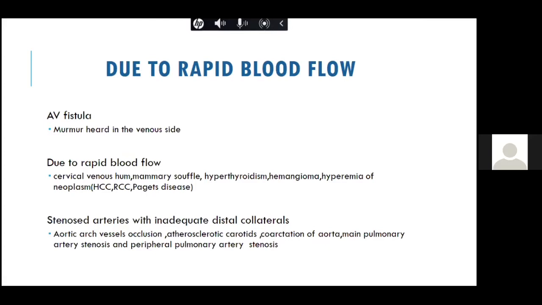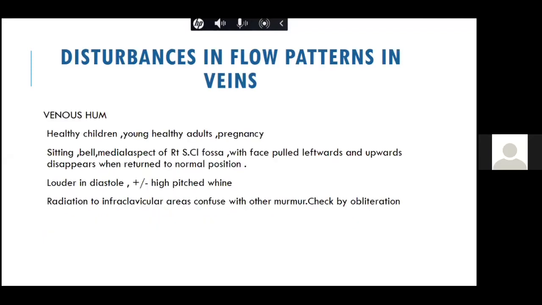These are not the very common causes, like in patients with peripheral pulmonary artery stenosis, or in patients with coarctation of aorta, you get the collateral murmurs over the back, which is known as the Suzman sign. Or in patients with atherosclerotic carotid disease, which is usually the carotid bruit which we hear. Or aortic arch vessel, like I already told, renal artery bruit or femoral artery bruit. So basically, these are the bruits which are usually heard as continuous murmurs.